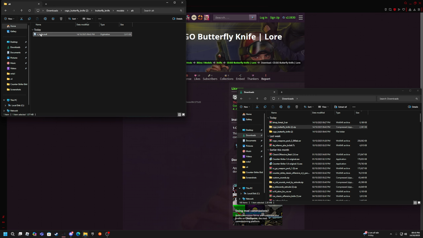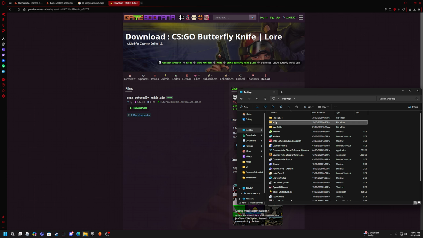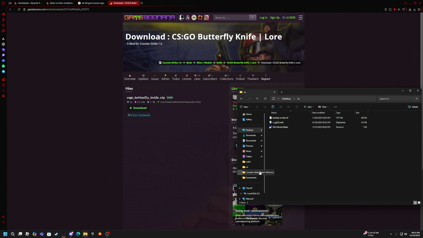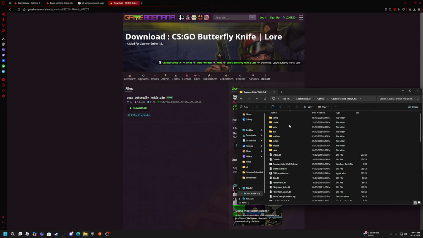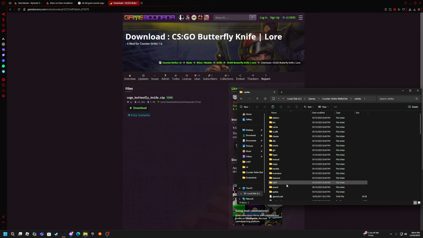You go to the folder location where your game folder is located. Mine is not located here because it's located in games. So we go into games, then Warzone, CS Strike, models, then you paste it, replace the file in the destination, and then you go ahead and test it out.